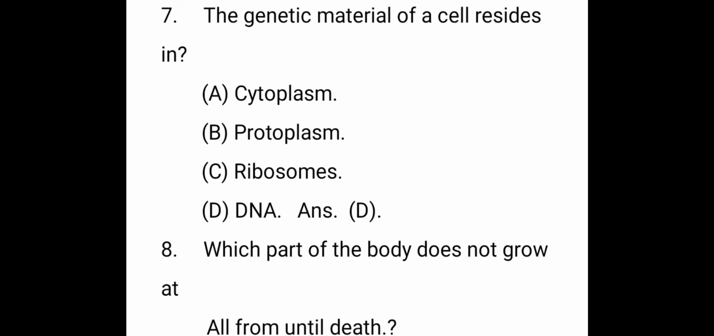The next question. The genetic material of a cell resides in. The right answer is DNA. Most DNA is located in the cell nucleus and is called nuclear DNA. A small amount of DNA present in the mitochondria is called mtDNA.